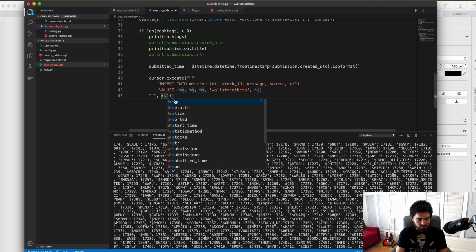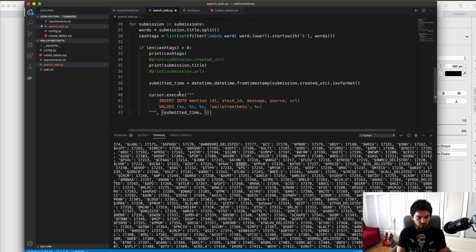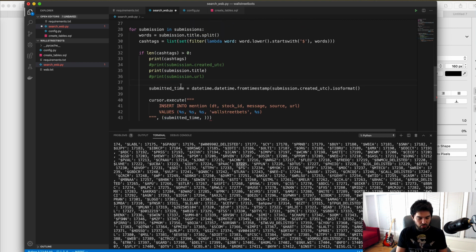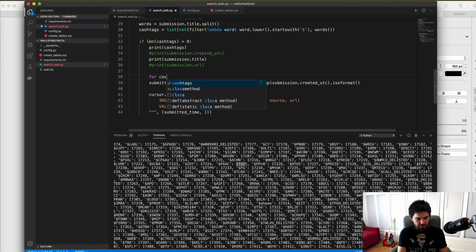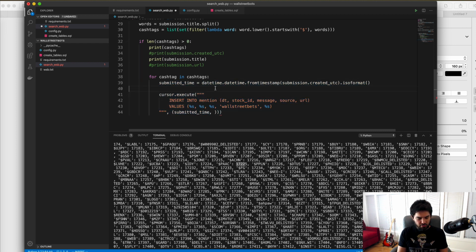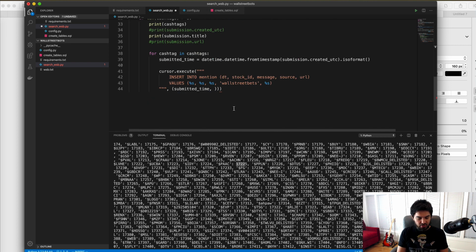And then let's do, so we have some placeholders here. We need a datetime, which is this submitted time. We need a stock ID. So our stock ID, right, we're looping through all of the cache tags. So we'll do for cache tag in cache tags. We can get the submitted time for each of those. So we're going to record the submitted time, and then we're going to look up the stock ID from here, right? We have a cache tag mapping to a stock ID. And so if it was $AMC, we'd find this in this dictionary.